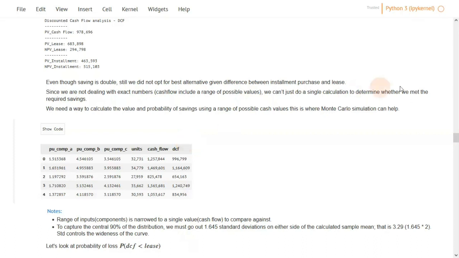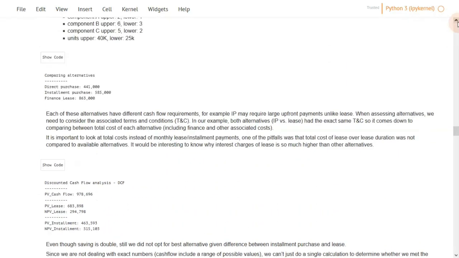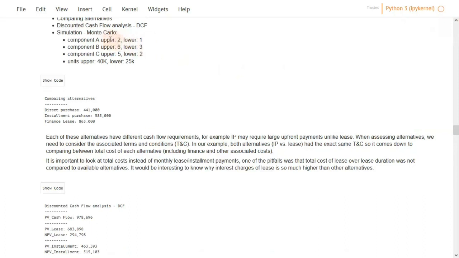If you have data, previous data or historical data, you can do this easily, or you can actually get it from a subject matter expert, for example. We will consider that the cash flow consists of 3 components, A, B, and C, and each component has an upper and lower bound. Upper and lower bound means that with a specific confidence level, we are sure that the true value lies within these ranges. So if these ranges represent 90% confidence interval, it means that for component A, there is a 90% chance that the true value of A lies between 2 and 1. Similarly for B and C.